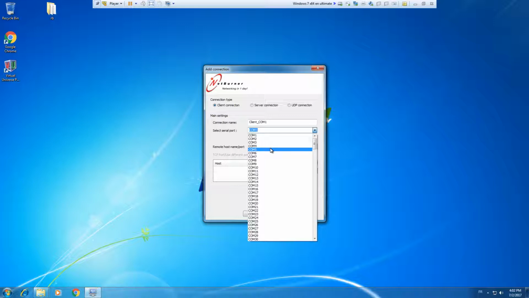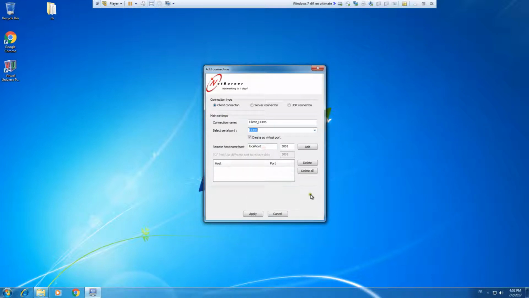So if you're not sure, please check in the Windows Device Manager. If you already have some COM port installed, be sure not to select an existing COM port here. And you also have to select this value here. Leave everything else with the default selection and then click on Add.